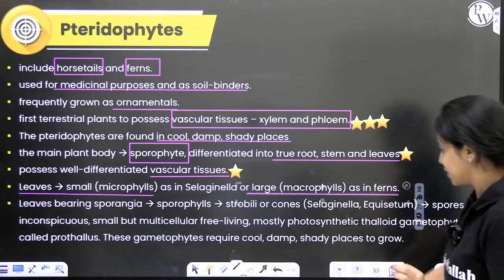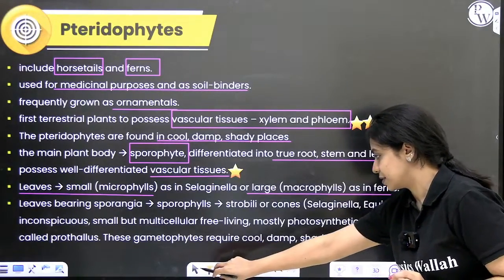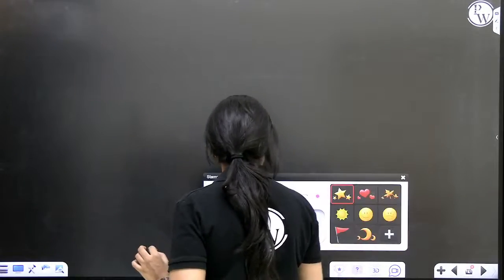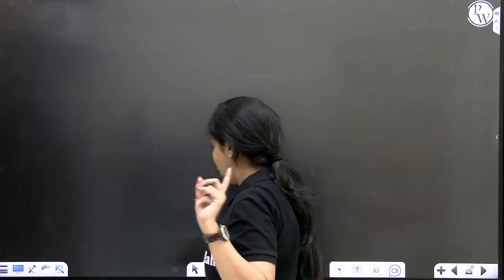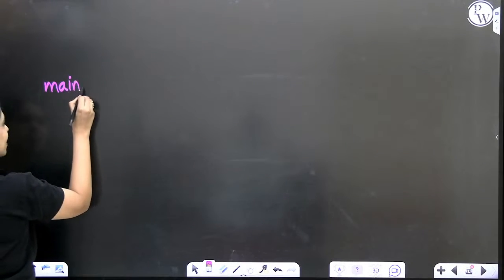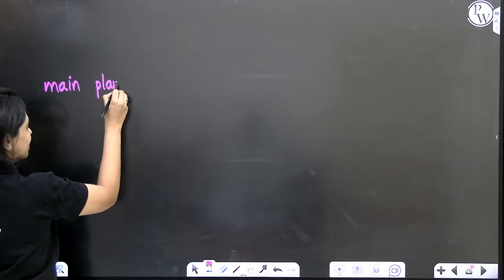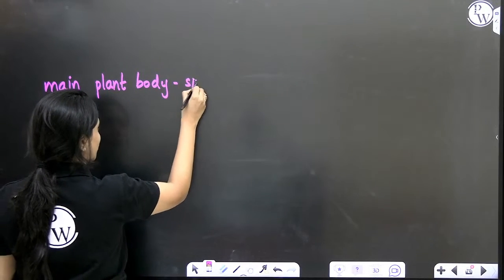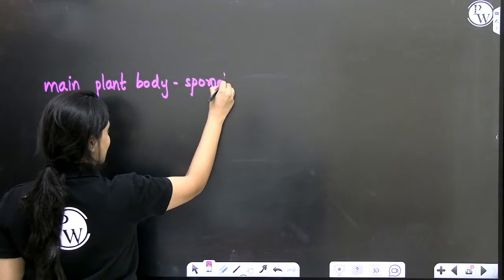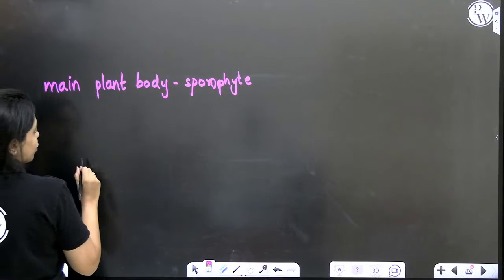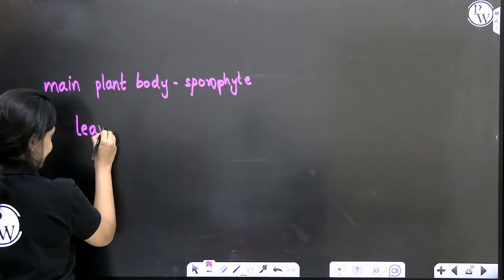Some of these leaves, okay, so let's understand this here. The main plant body here. Pay attention, all of you. Don't lose focus. In pteridophytes, main plant body is sporophyte. Sporophyte will have leaves, true leaves.